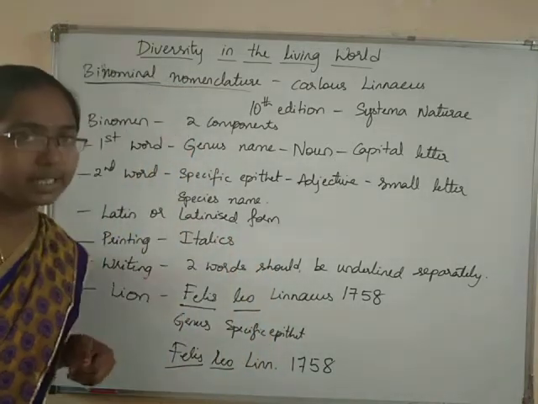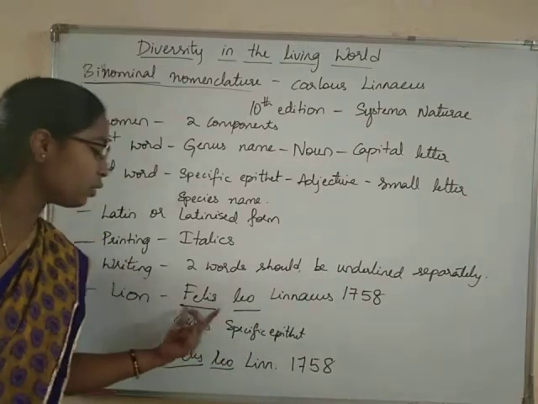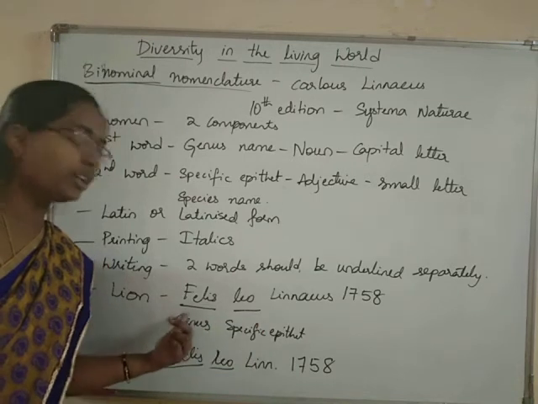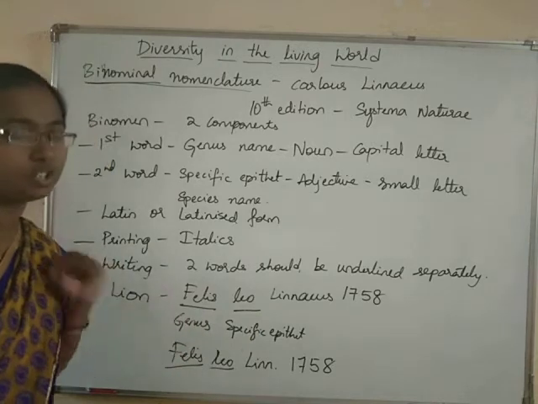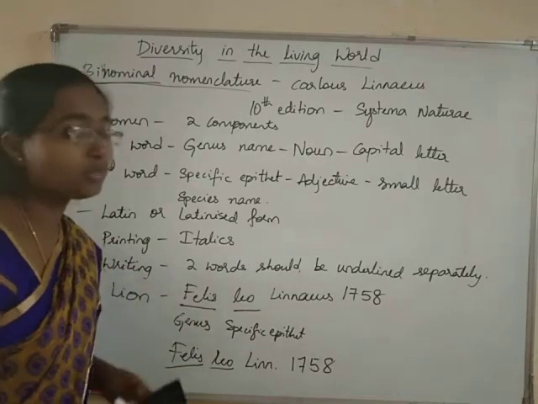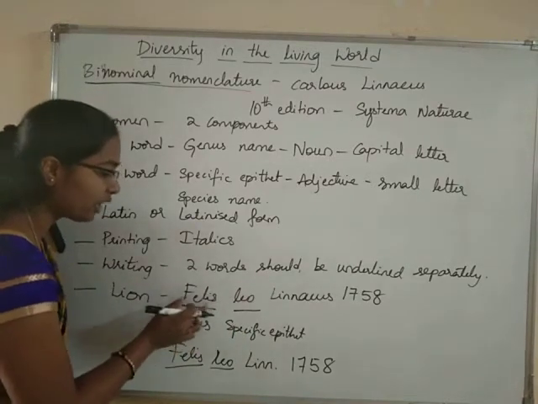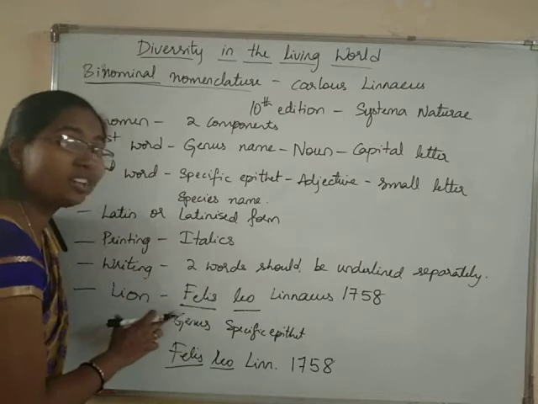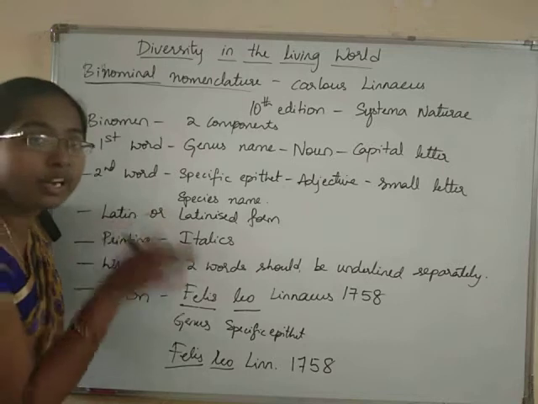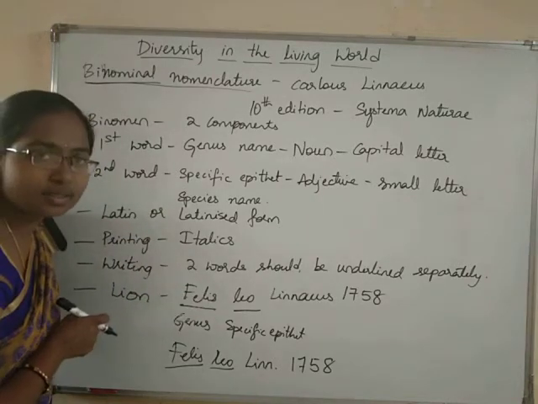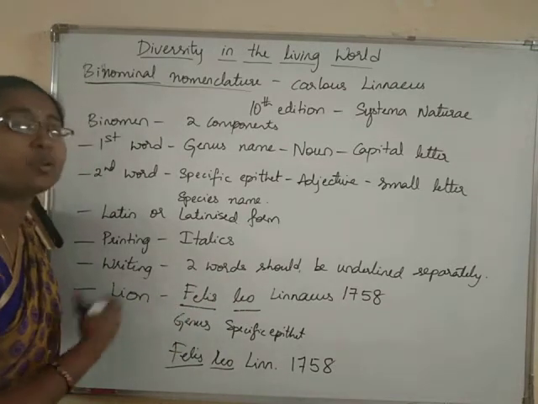But after some time, if it is observed that this particular species is wrongly included in the genus, then what can be done? It means, what happens if we come to know that leo is not belonging to the genus Felis? This is not the original name of the lion, students. Leo is wrongly included into the genus Felis. If the species is wrongly included into a particular genus, then what can be done?